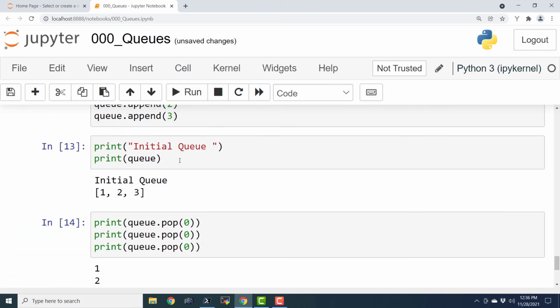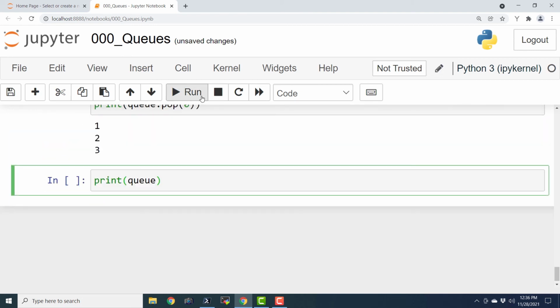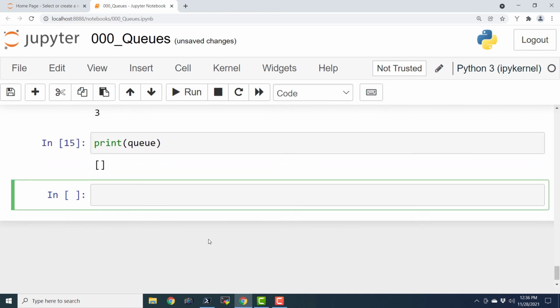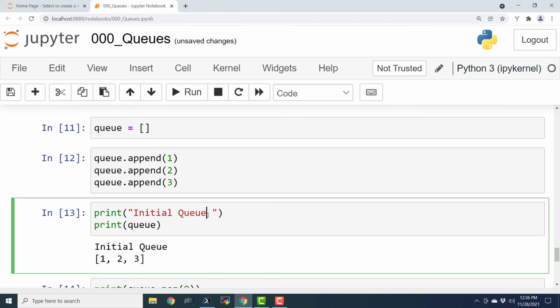And now let us print the queue. So if I execute this, we are going to get an empty list or empty queue. So this is how we can simply use the list operations in order to represent a list as a queue, and then we can use it in our applications.